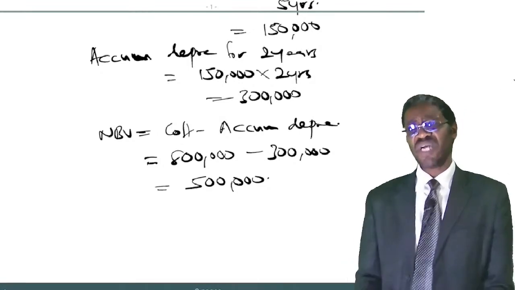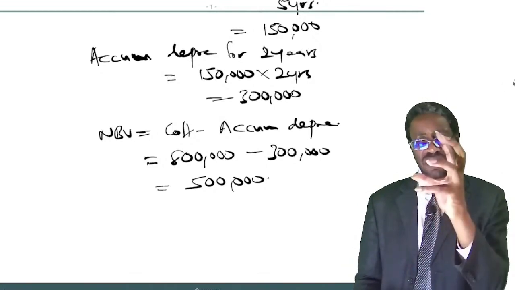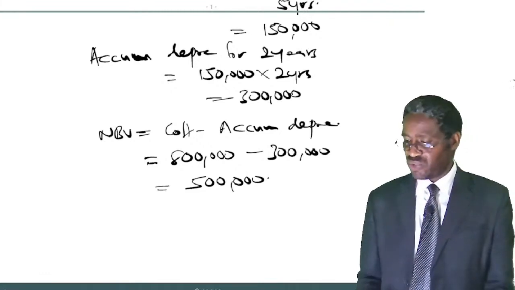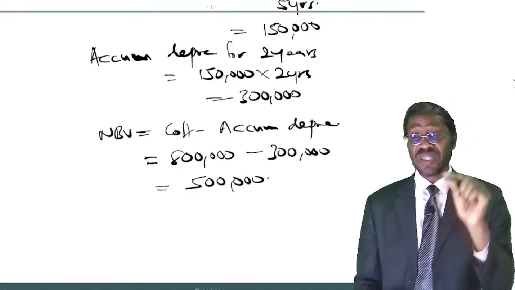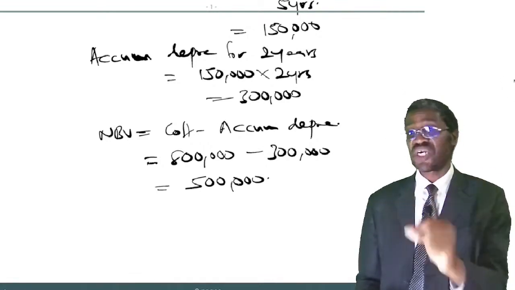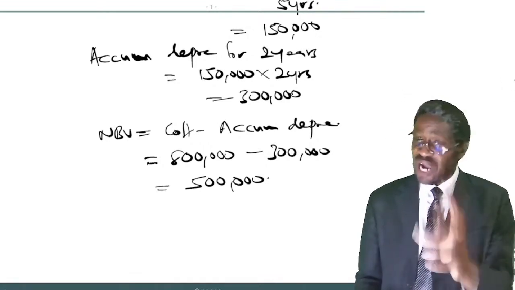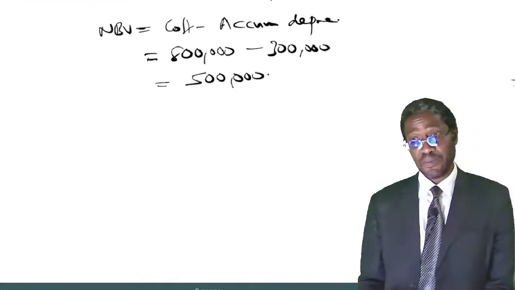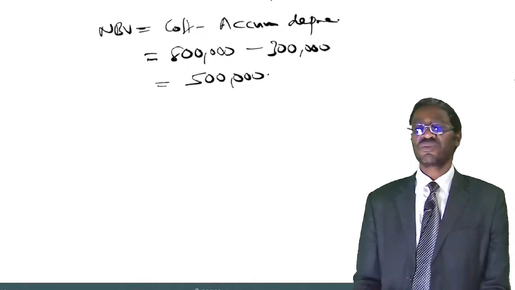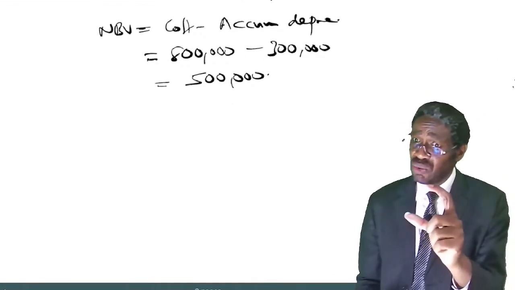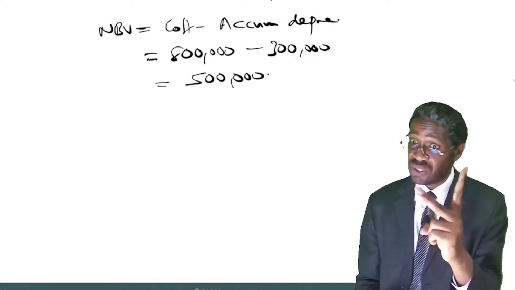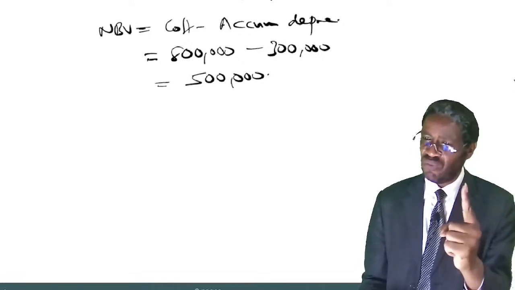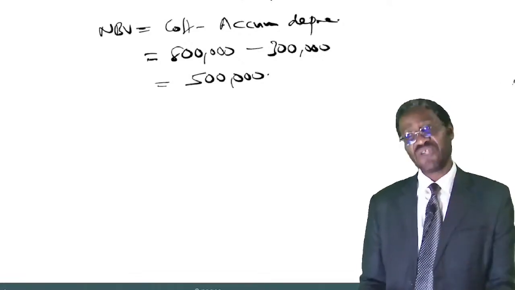We want to determine now what is the recoverable amount. Don't forget we said you compare the carrying amount of the asset with its recoverable amount. Now we know the carrying amount, so now we can determine the recoverable. I told you, to get the recoverable amount, we compare two values. One is the net realizable value of the asset, and two, value in use.